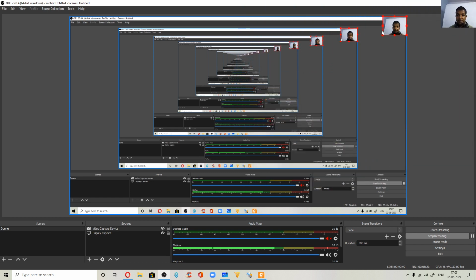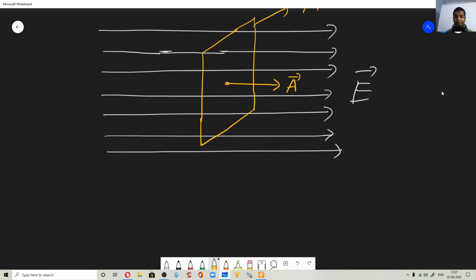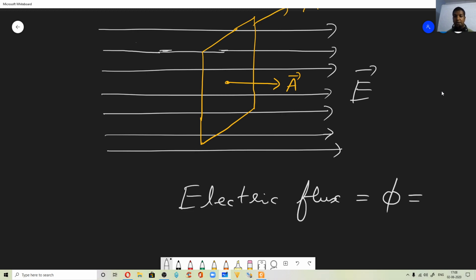Now if you consider that way, say the area is A. As you all know, we define a vector called the area vector A, correct? Now if you have this information, the electric flux we usually define by the symbol phi. So that is equal to E dot A.